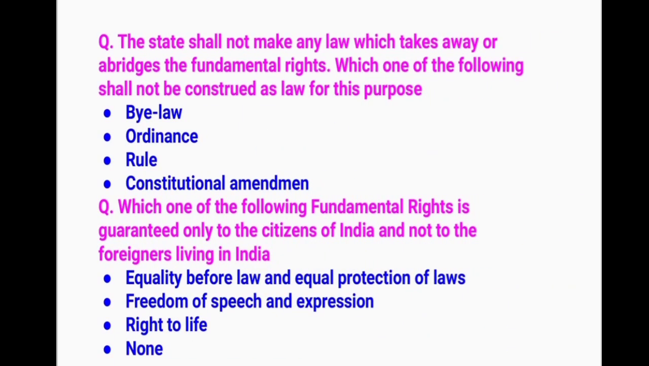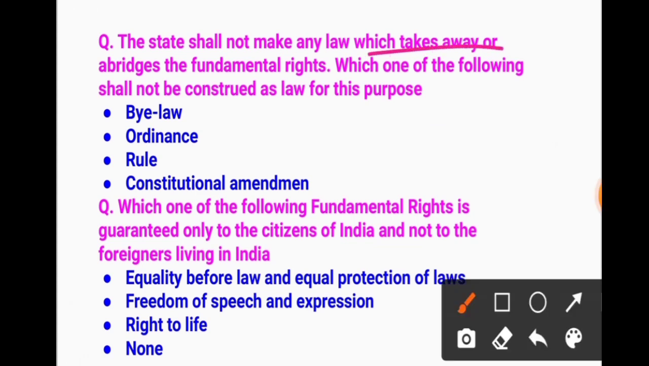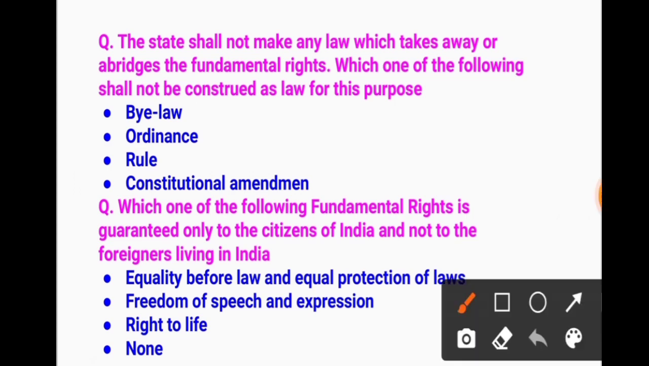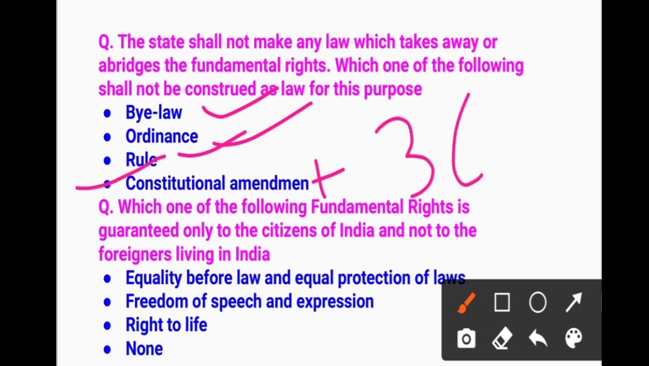Then let's move to the next. The state shall not make any law which takes away or abridges the fundamental rights. Which one of the following shall not be construed as law for this purpose? Whether it is bylaw, ordinance, rule, order, or constitutional amendment. It should be constitutional amendment. Very important: constitutional amendment is under Article 368 and it can be implemented by the Parliament only.